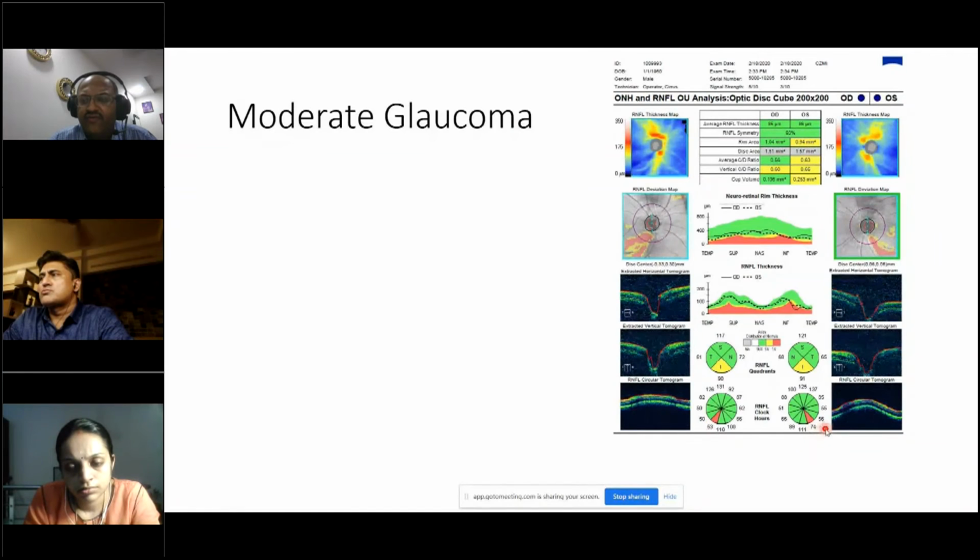So you have 74 in the left eye, and you have 53 in the right eye in the inferotemporal sector region. In the total quadrant map, instead of having something closer to 120, it is only 90 in the right eye, whereas the superior in the left eye is 121, it is only 90. So this is something like a moderate glaucoma, and then this is a very advanced glaucoma.